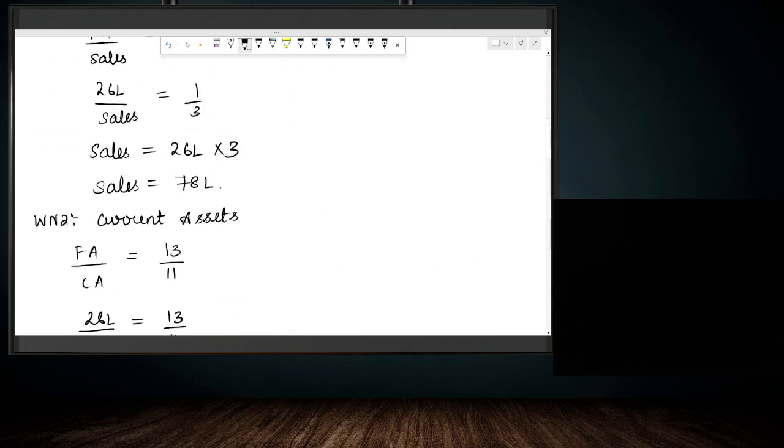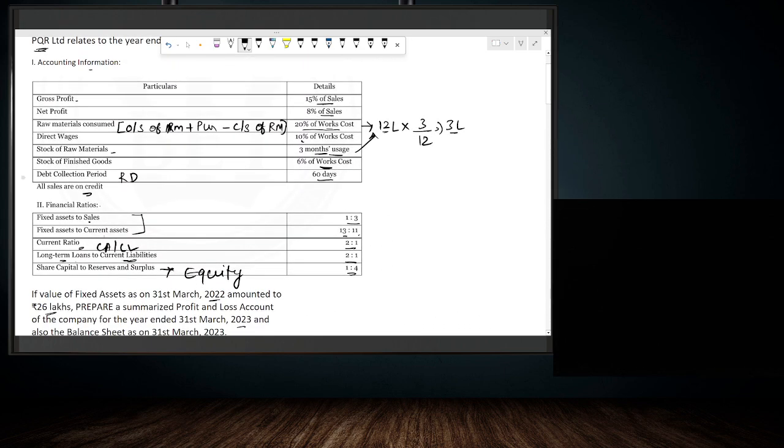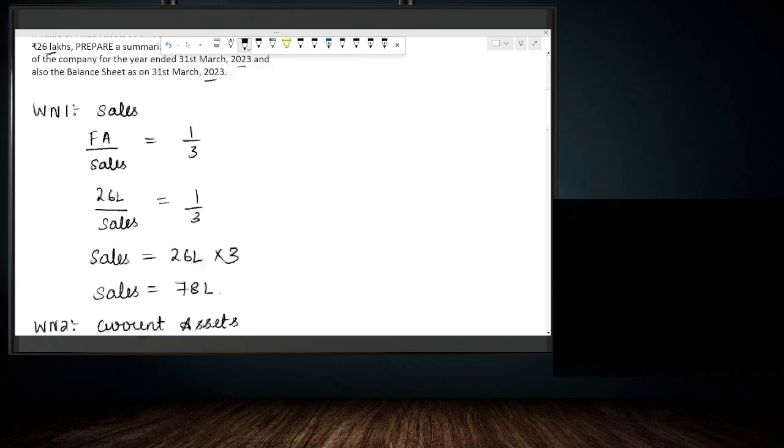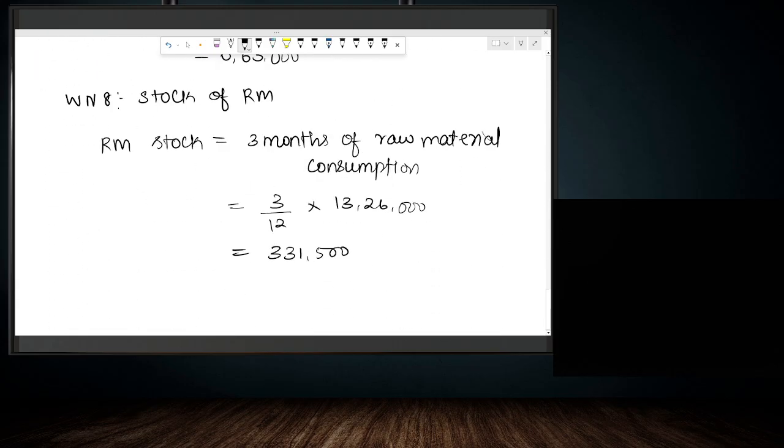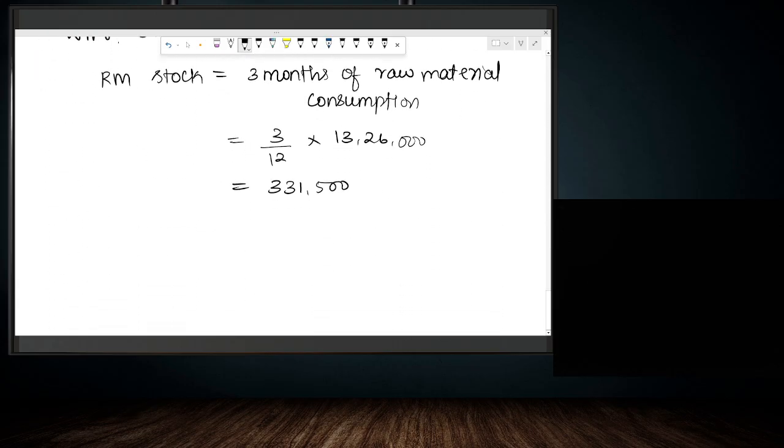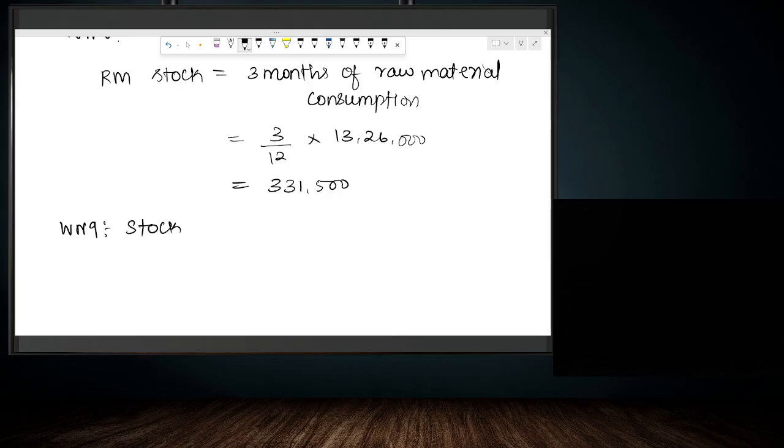Next in the question, it is mentioned that stock of finished goods is 6% of works cost. So let's calculate stock of finished goods as working note number 9.